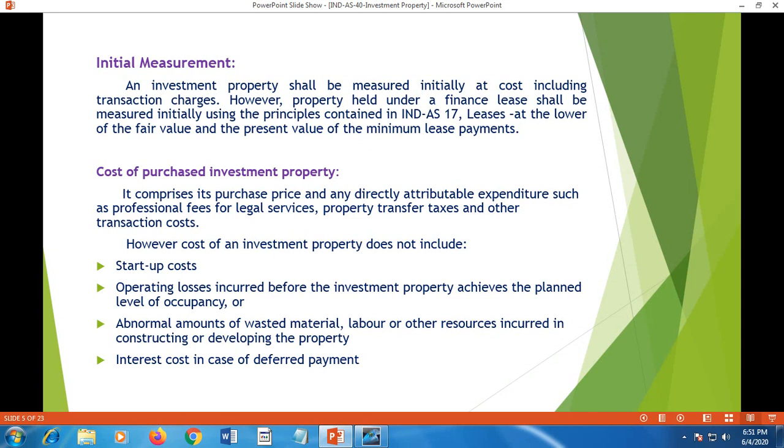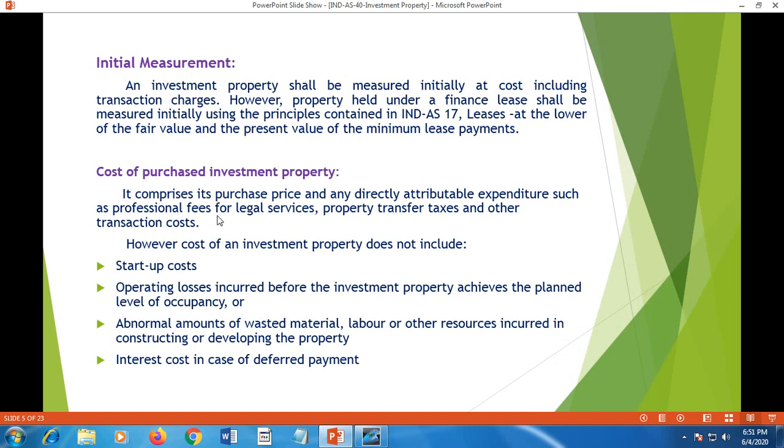That means the investment property that is given on lease basis has two values. One is fair value, that is valued by an independent valuer, and the future rentals or lease income has to be calculated at its present value. These two values, fair value and present value of the minimum lease payments, are compared. The lower of these two will be taken as the value of investment property initially.